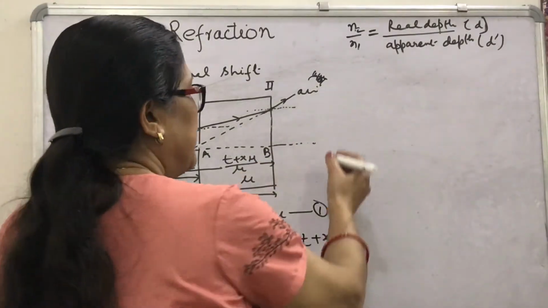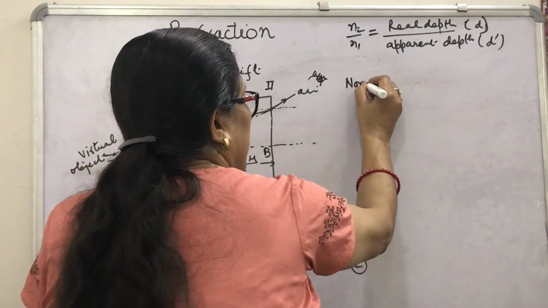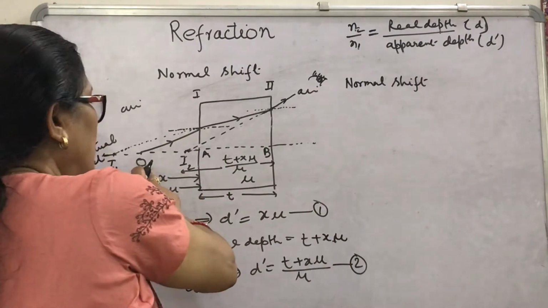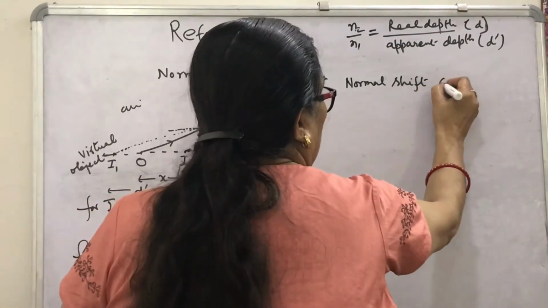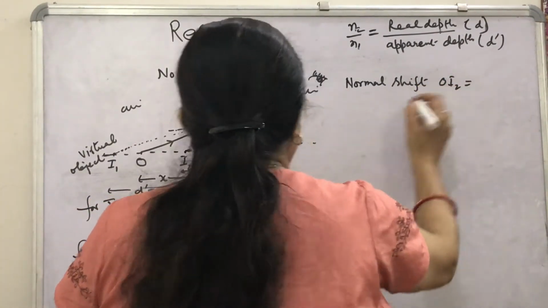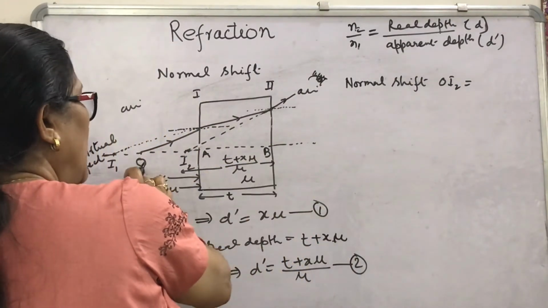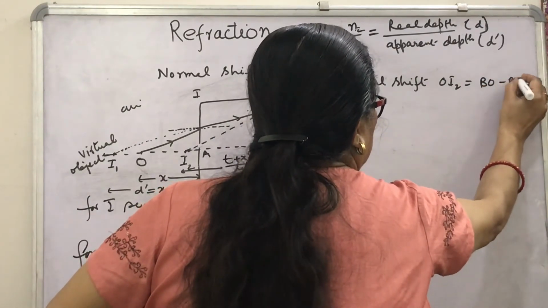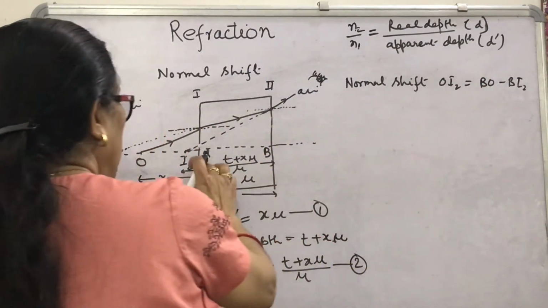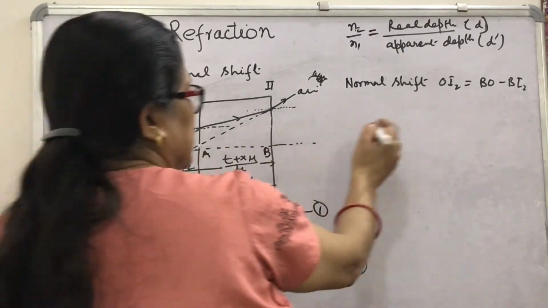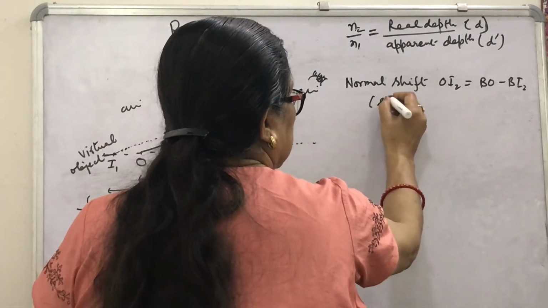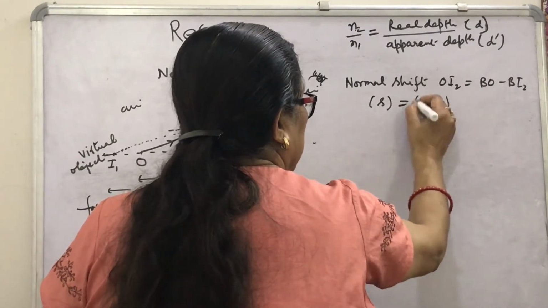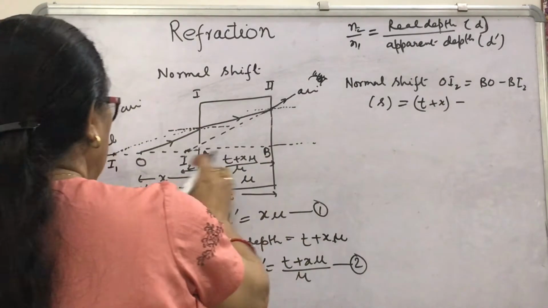Therefore, how will you calculate this normal shift? Here it is O to I2. So this OI2 normal shift can be written as BO minus BI2. What is BO? This is T plus X. If normal shift is represented by S, then S will be equal to T plus X minus BI2.